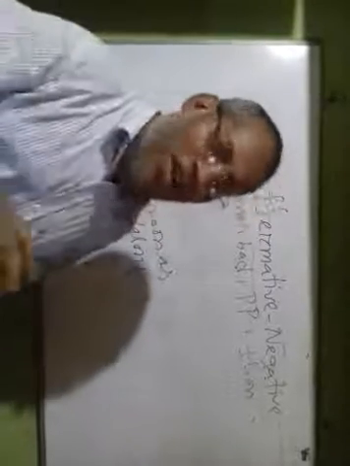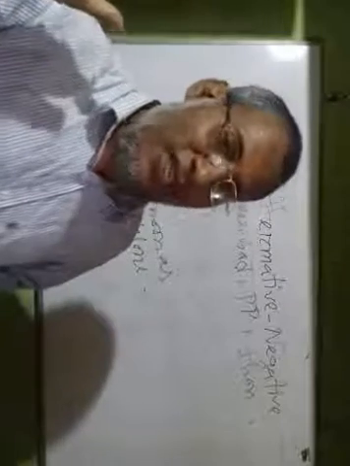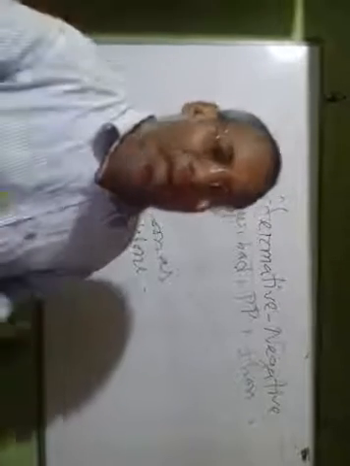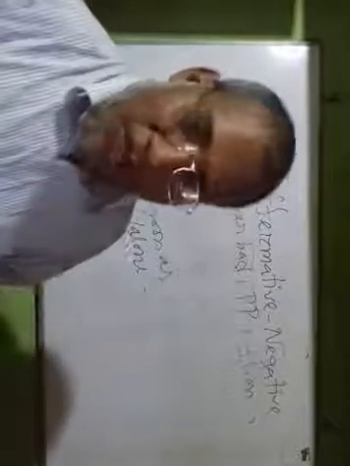Then we have to write the last part of the sentence, and then it will be okay. I would like to give an example, and it will be very clear to you for your betterment. I will give an example, so look at the board.